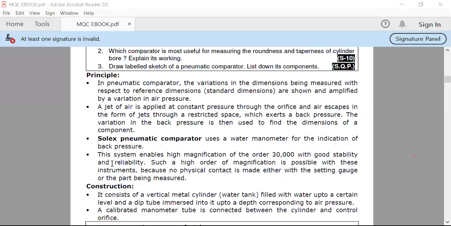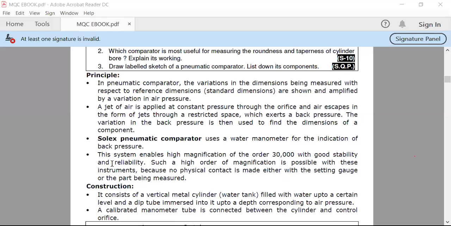Such a high order of magnification is possible with this instrument because no physical contact is made either with the setting gauge or the part being measured. In a mechanical comparator, most of the parts are connected with each other, transferring their movement from linear to rotational. So vibration occurs, and due to that vibration, corrosion, wear and tear occur. That's why we get less magnification with less reliability and stability.